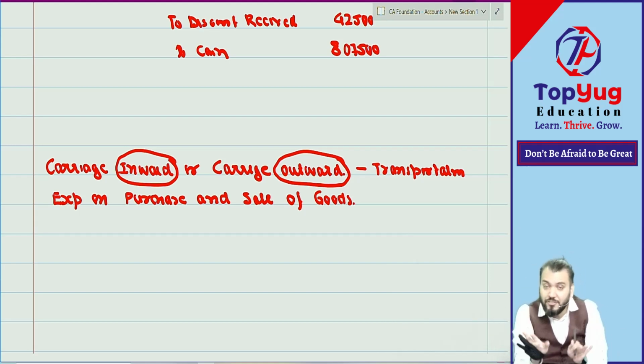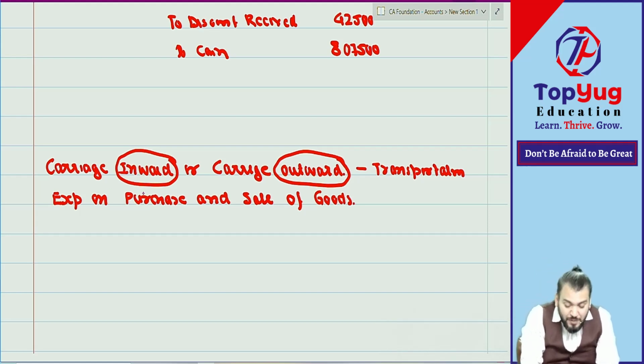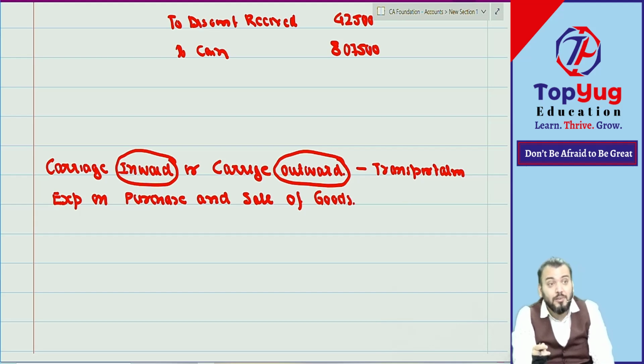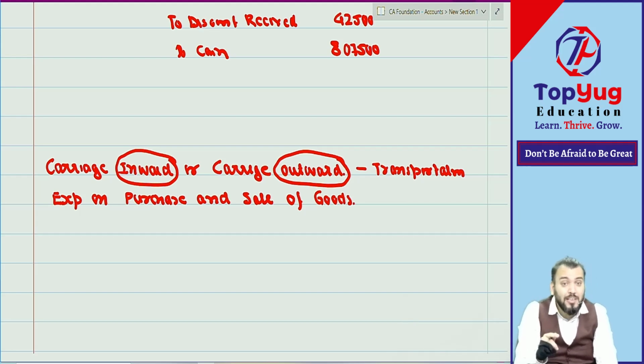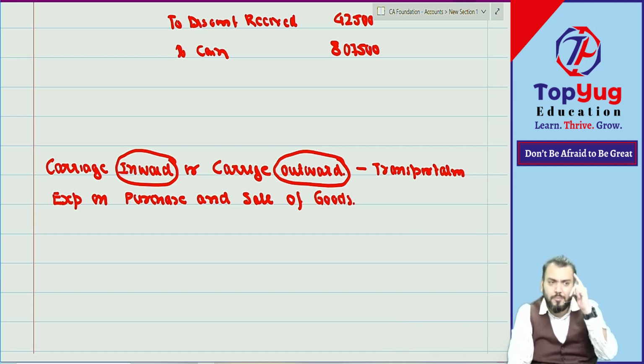Both are paid by us only. Both are expense accounts. Carriage inward at the time of purchase is an expense account, and carriage outward at the time of sale is also an expense account.